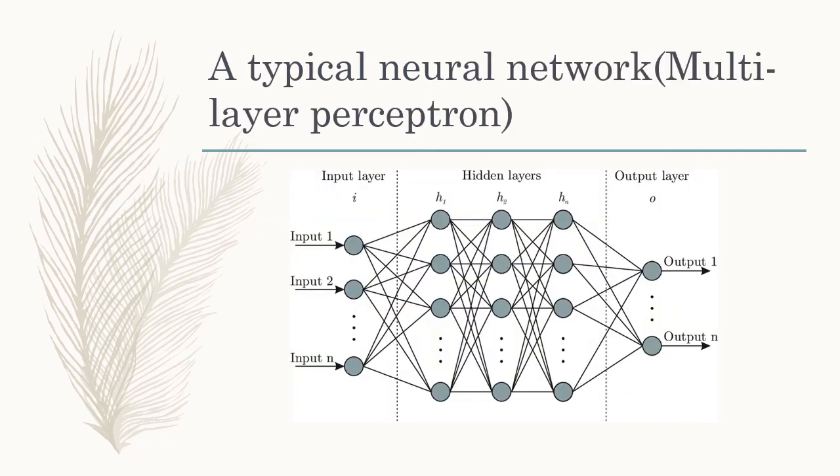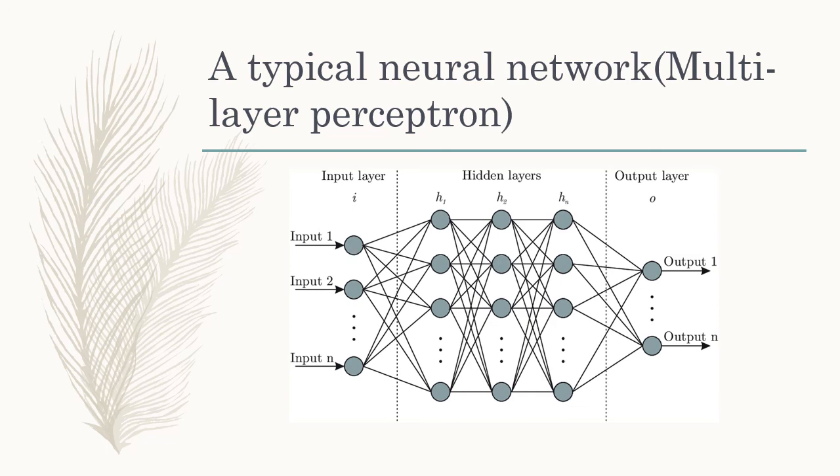This is a typical neural network structure, and this is a multi-layer perceptron. From here you can see that n number of inputs are given, and there are n number of outputs. The inputs provide an input layer, and in between the input layer and output layer there are n number of hidden layers.